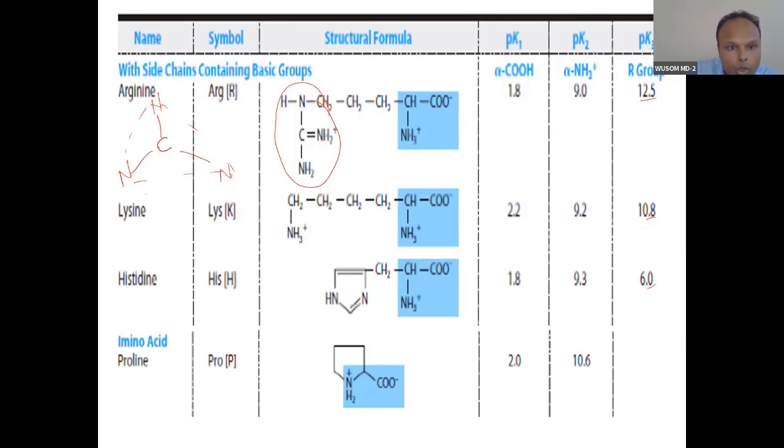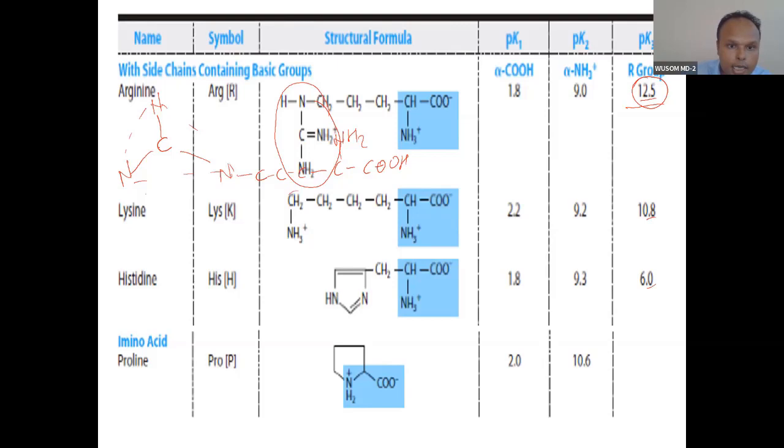A whole 5 carbon chain is attached to the carbon, not to the nitrogen, and it has an amino and an acid group. Easy. So this is arginine because it has 3 nitrogens. That is why arginine is highly positively charged, in the alkaline region, with a pK around 12.5.